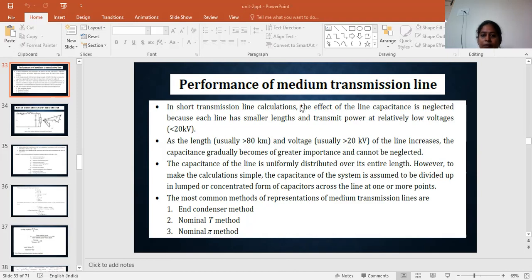First of all, the transmission lines are designed in the form of resistance and inductance in series.